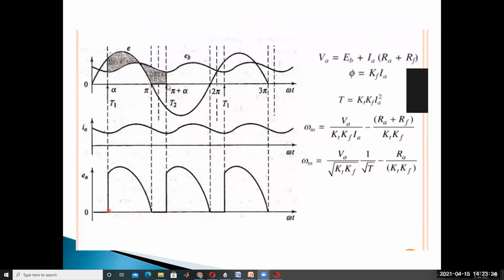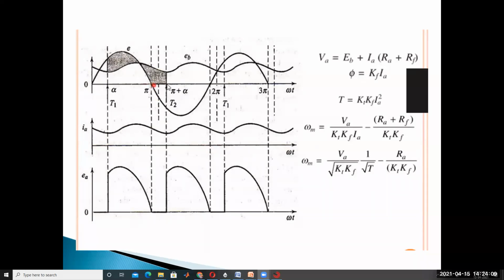Try to consider it simply. You already studied the working principle of all converters in power electronics. In this period, alpha to pi, we can get positive output voltage, the armature voltage, and positive output current. At omega t equal to pi, SCR T1 and D1 turn off.